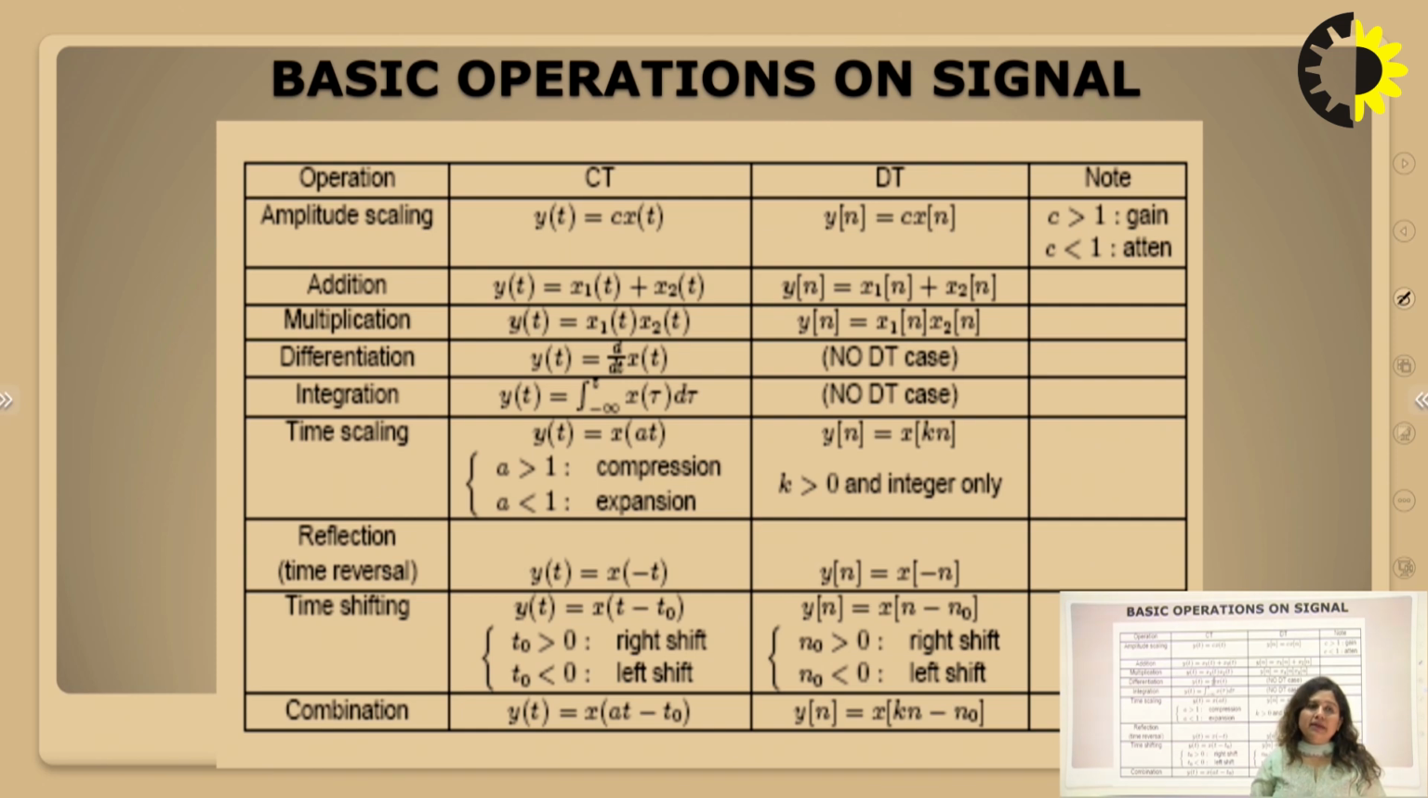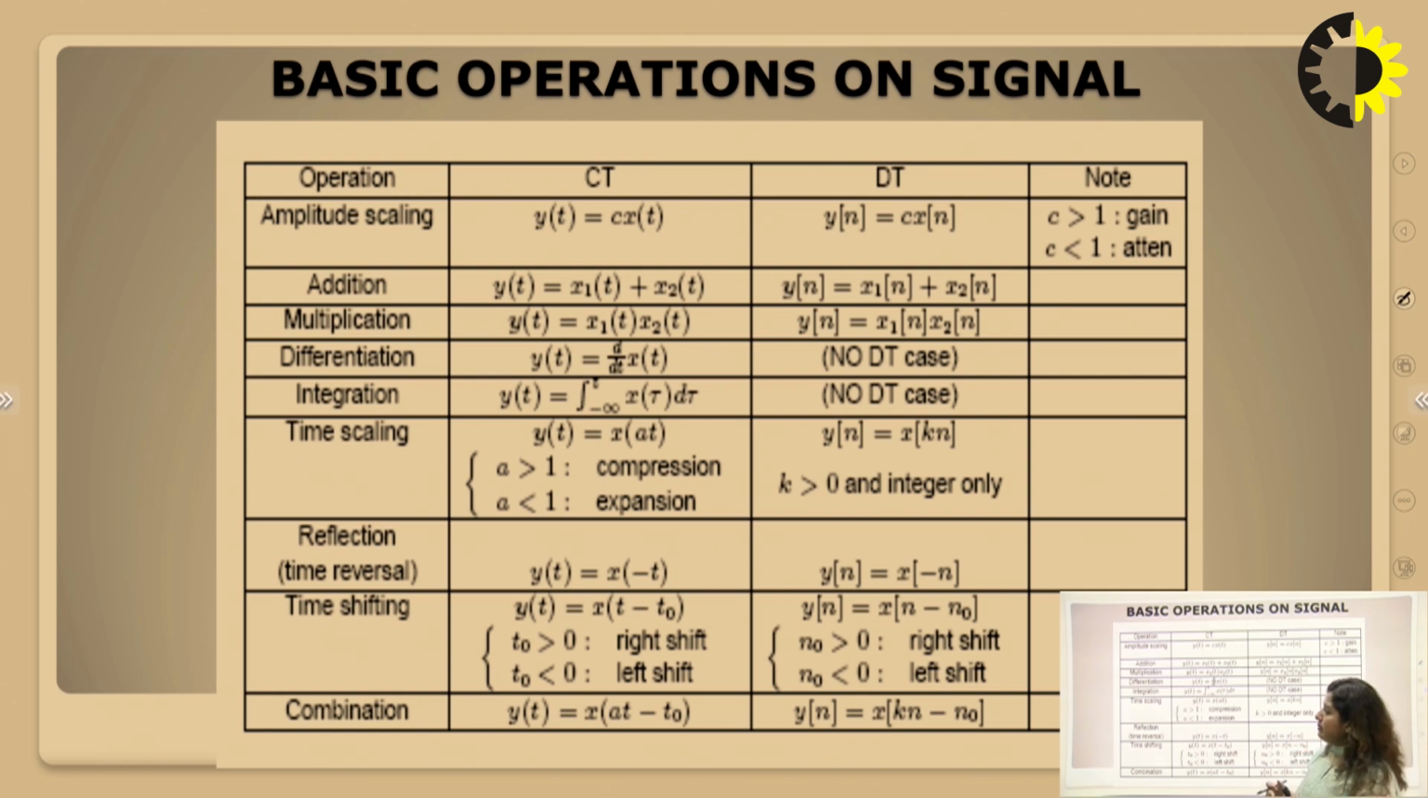Similarly, we have the multiplication operation. It's the multiplication of the amplitudes of the two signals at various instants of time. For differentiation, we have y(t) equal to d of x(t) upon dt. And for discrete time, there is no such case. For integration, similarly, y(t) equal to the integral from minus infinity to t of x(tau) d tau. In the discrete domain, there is no such case.